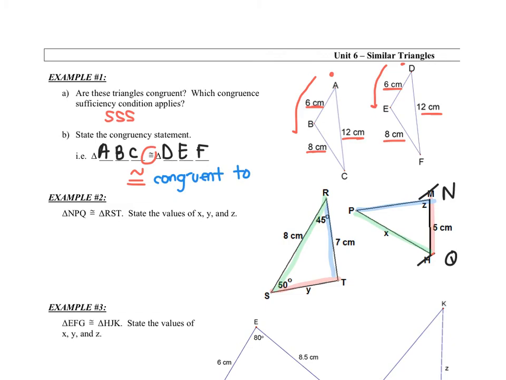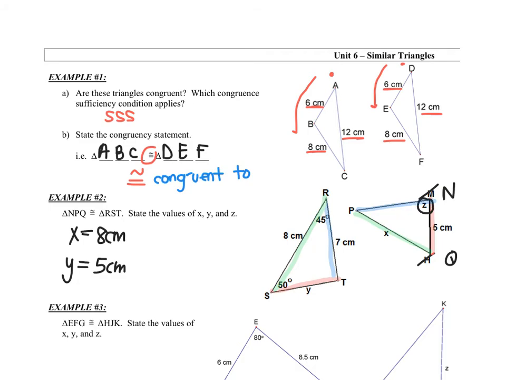My red lines should equal, so y should equal 5. And if I had to figure out what NP was, I would know that it has to match the other blue line, which is 7. So I can go ahead right now and state that x is equal to 8 centimeters, y is equal to 5 centimeters, and now I need to find an angle.